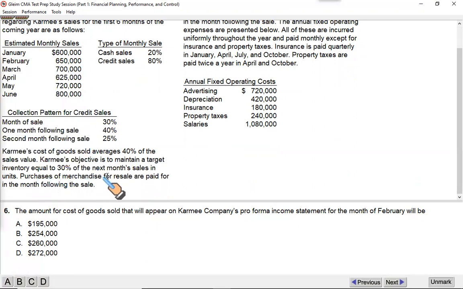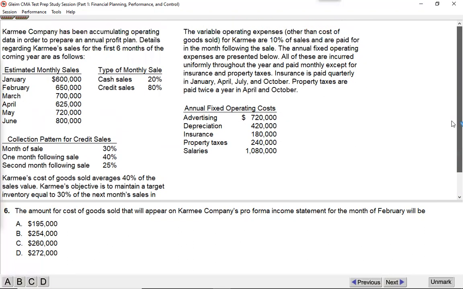Purchases of merchandise for resale are paid for in the month following the sale. You purchase in Jan, you sell in Feb, but you pay in March. So if you sell the goods in Feb, the payment for those goods is made in 1 month after the sale, that is in March. It further says the variable operating expenses other than this.